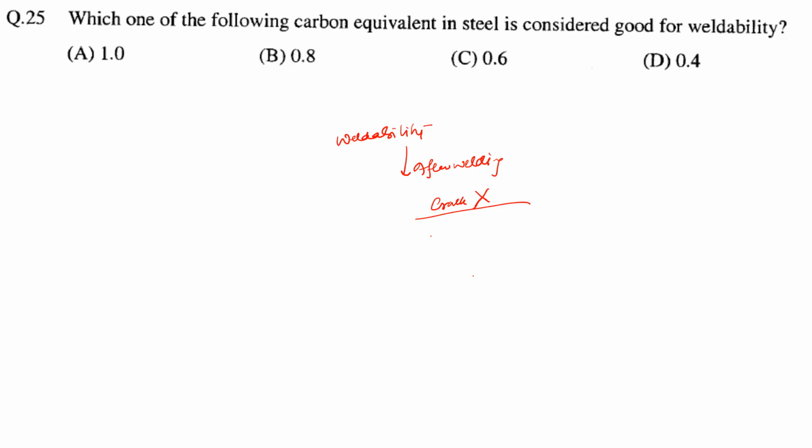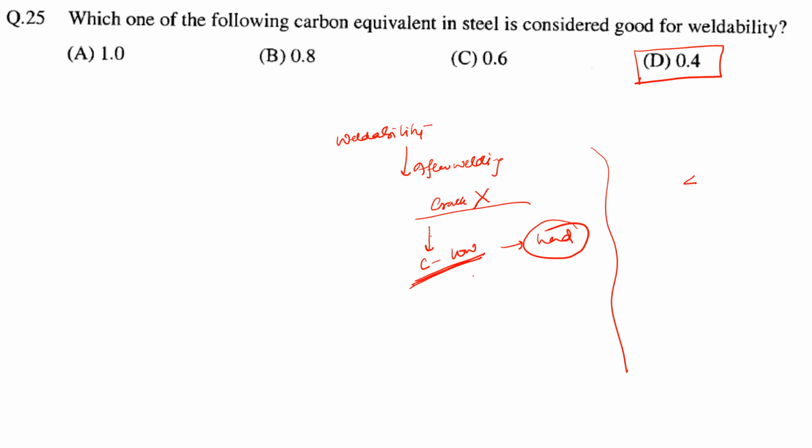So there will not be any crack if the carbon content is low, because the presence of more carbon makes it hard, right? So from the options, you can directly say it is 0.4, and practically the carbon equivalent should be less than 0.45 for good welding, right?